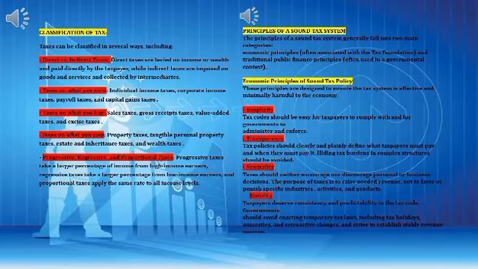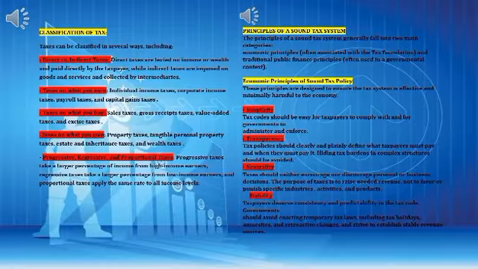Taxes on what you buy: sales taxes, gross receipts taxes, value-added taxes, and excise taxes. Taxes on what you own: property taxes, tangible personal property taxes, estate and inheritance taxes, and wealth taxes. Progressive, regressive, and proportional taxes. Progressive taxes take a larger percentage of income from high-income earners. Regressive taxes take a larger percentage from low-income earners, and proportional taxes apply the same rate to all income levels.